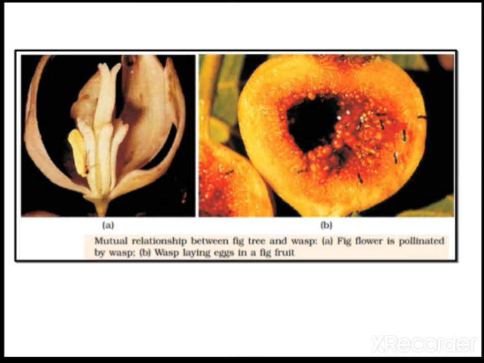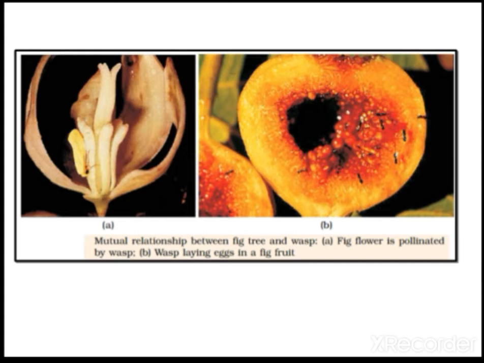Next, a mutual relationship is shown in this photograph. It is the fig flower, which is getting pollinated. Even pollination is one type of mutualism. Here the wasp gets the nectar and pollen grains, and it also pollinates the flower.